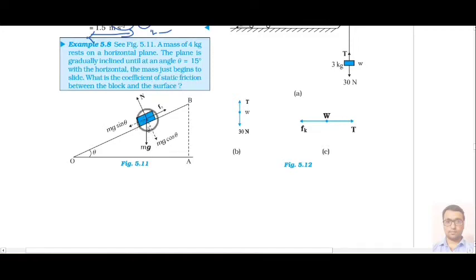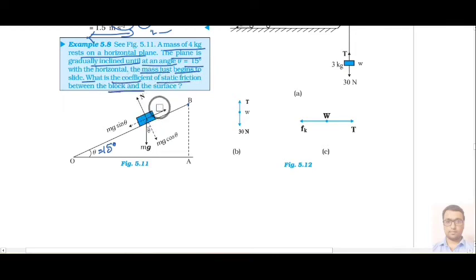Now for an inclined plane, it says that a mass of 4 kg rests on a horizontal plane. The plane is gradually inclined until, at an angle theta equal to 15 degrees, this mass just begins to slide. This means we keep increasing its height up to this angle of 15 degrees. Then what is the coefficient of static friction?